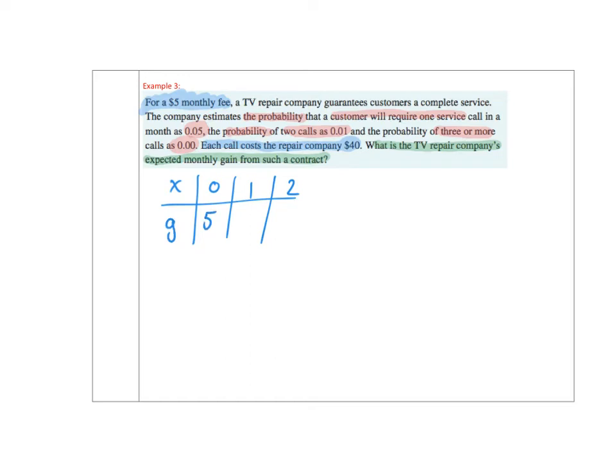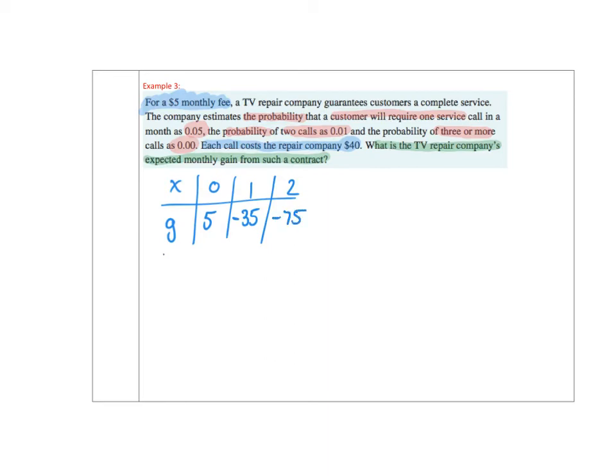If there's 1 call out, then we've earned our $5 fee, but we've incurred a cost of $40. So as a company, we've actually lost 35. We signify that with negative 35. Now 2 call outs, that would be $40 per call out, so it's a negative $80, but we've still made that one $5 monthly fee, so our gain here would be negative 75.